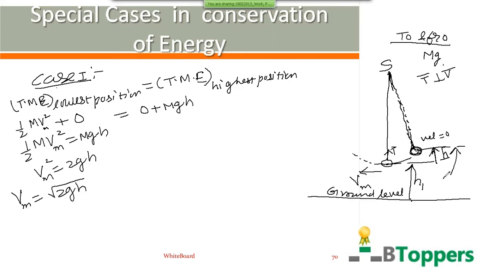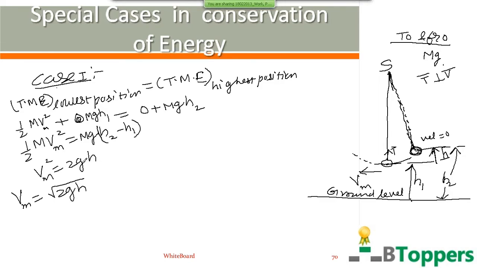Let h2 be the maximum vertical height to which the bob rises above the same ground level when it reaches the highest position. In that case, gravitational potential at the lowest position we can write as mgh1. Gravitational potential at the highest position, you can write mgh2. In that case, you get half mvm square equal to mg into h2 minus h1.